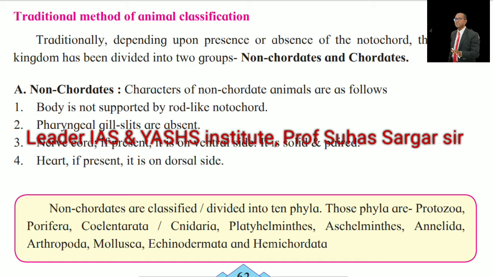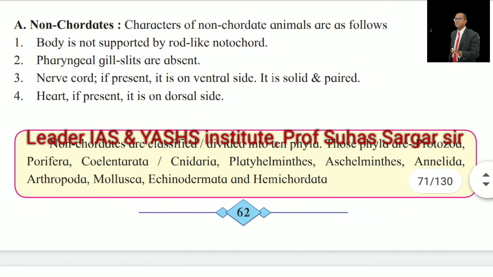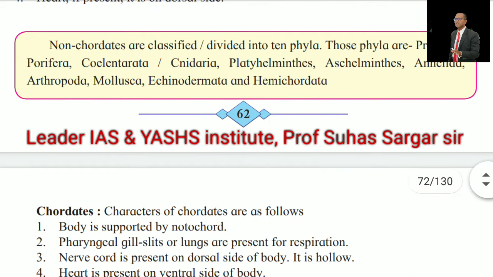It is solid and paired. Heart, if present, is on the dorsal side. Non-chordates are divided into 10 phyla. Those phyla are Protozoa, Porifera, Coelenterata, Cnidaria, Platyhelminthes, Aschelminthes, Annelida, Arthropoda, Mollusca, Echinodermata, and Hemichordata.